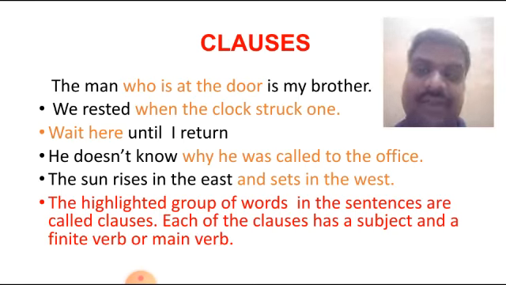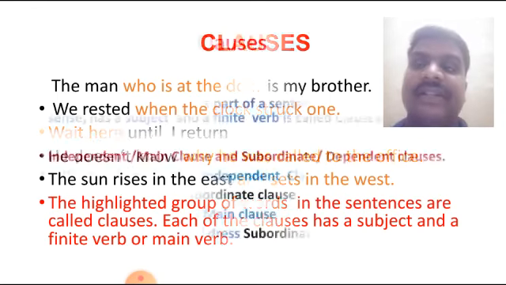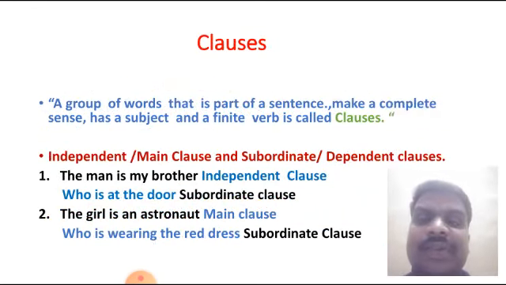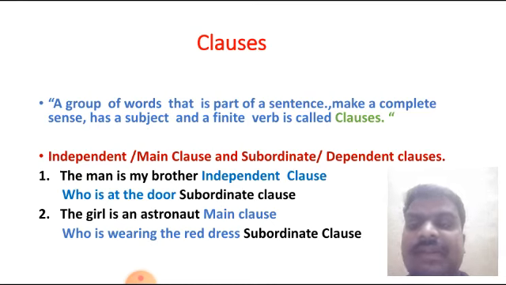There are different types of clauses, which we will discuss. Before that, we will understand the difference between an independent main clause and a subordinate or dependent clause.